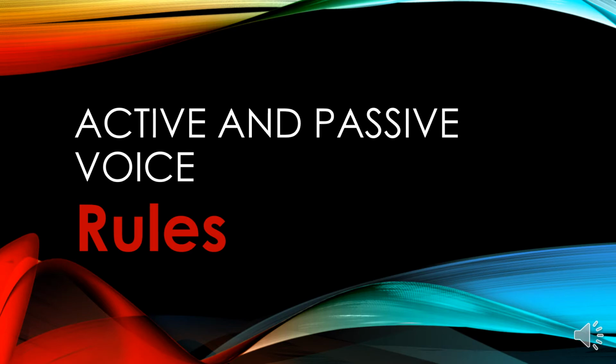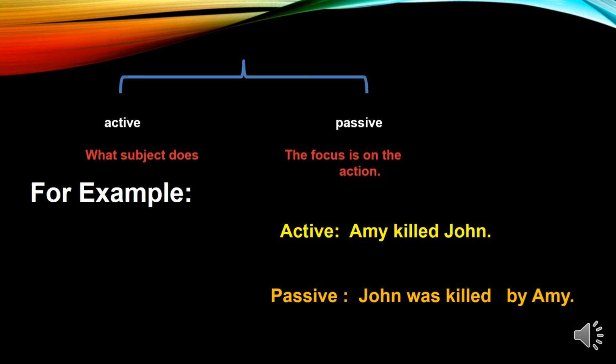Today I will tell you about the rules you need to follow when you convert the active voice into the passive voice. In active voice sentences, the subject always does the work, but in passive voice sentences, the focus is on the action. For example, in the active voice, the sentence is Amy killed John. Here the subject is Amy, killed is the second form of the verb, and John is the object.